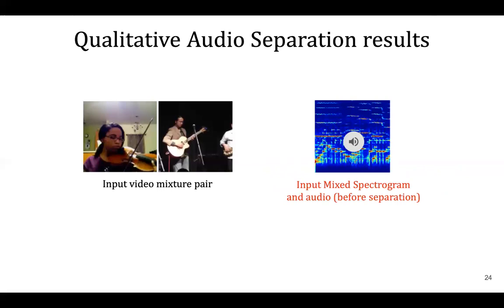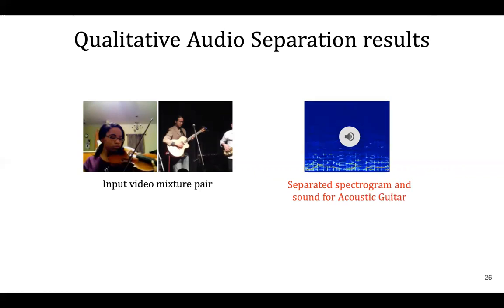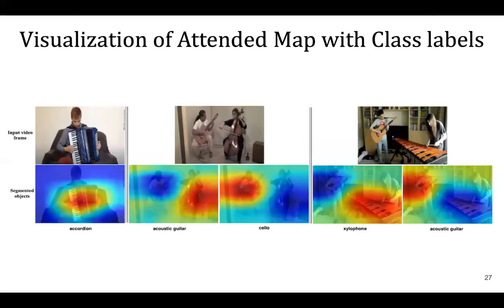Here is the input mixed spectrogram with corresponding audio before separation. Here you can see separated spectrogram and corresponding sound of violin obtained using our method. And here is the separated spectrogram and sound of acoustic guitars. We also qualitatively visualize results from our weakly supervised segmentation network. As can be seen, our network correctly focuses on the instruments that generate sounds.